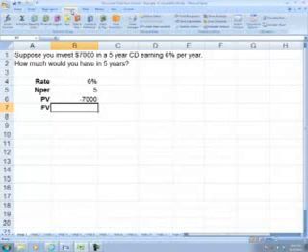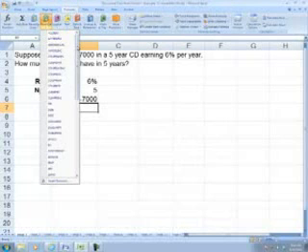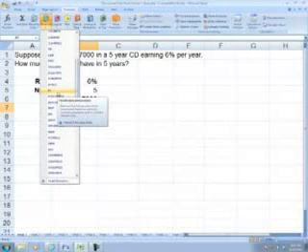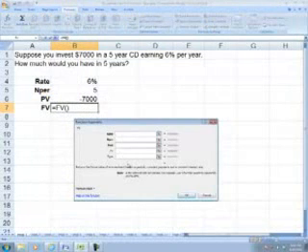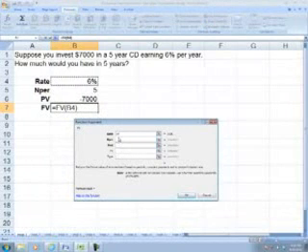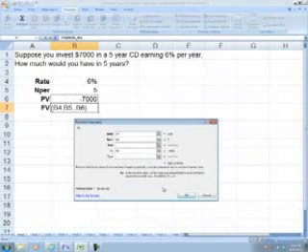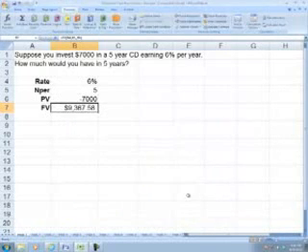We go to Formulas, Financial Formulas, and scroll down to find Future Value, FV. In the dialog box, we put in our 6% rate, number of periods, 5 periods, and our present value, negative 7,000, and we got our solution, $9,367 and change.